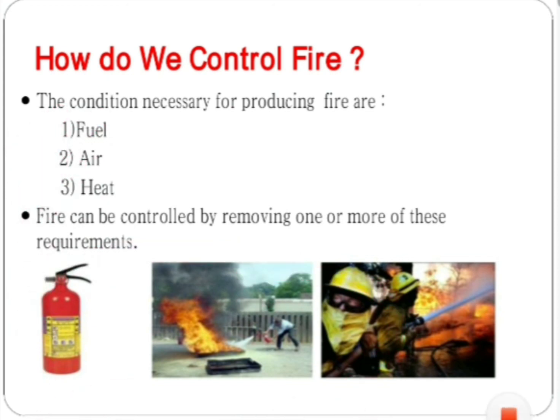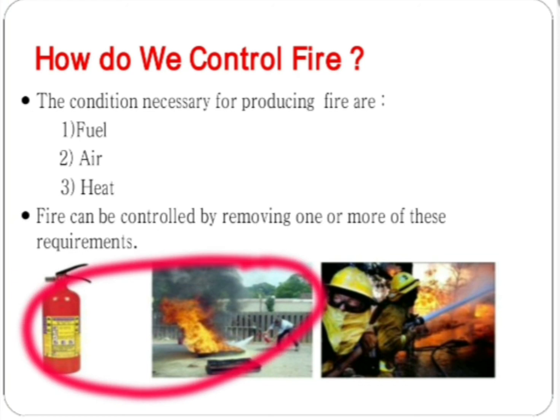Dry powder of sodium bicarbonate or potassium bicarbonate is used in fire extinguishers. This chemical gives off CO2.